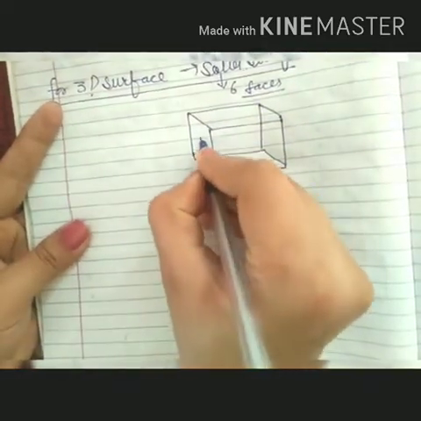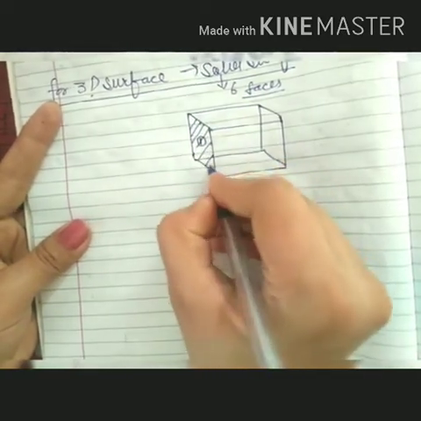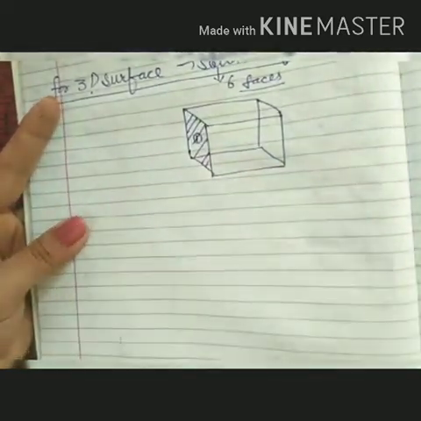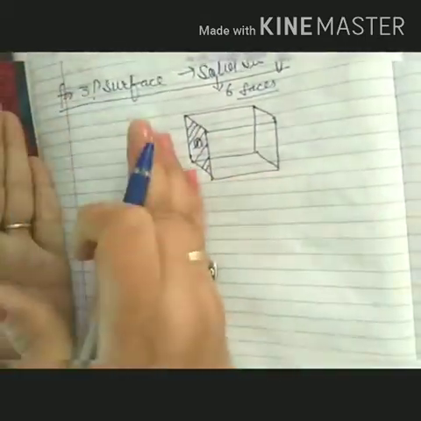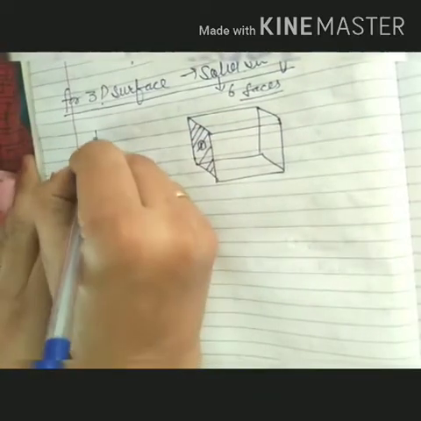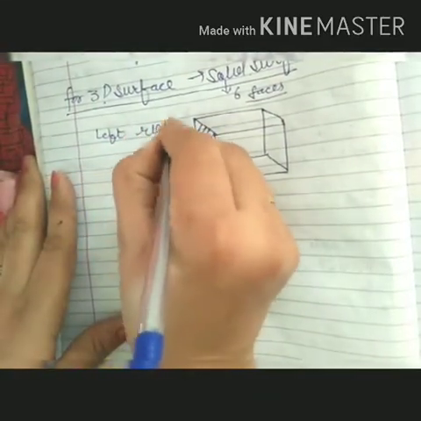If I call it 1, for this surface there are two possible cases, one along left and second one along right.